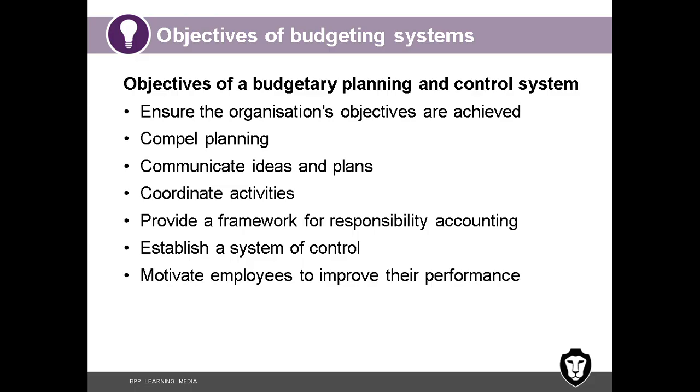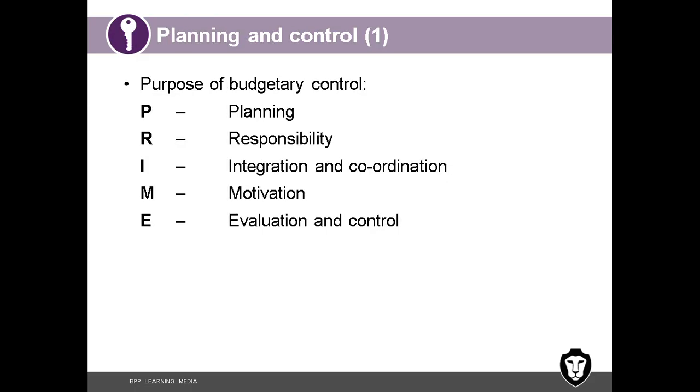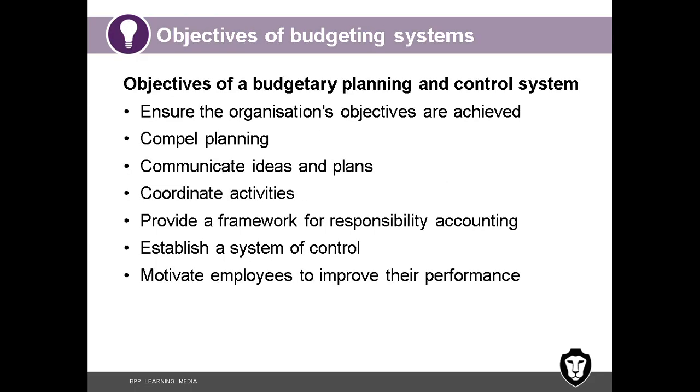Objectives of budgeting systems. You can say objectives, you can say purposes, or you can even say advantages of budgeting systems. Better to know around 5 points. If they say state the advantages of having a budgeting system, you can mention a couple of them. Or if they say explain or elaborate the advantages, then you must be able to explain each of these points a little bit in detail. So look at this. First point says ensure the organization's objectives are achieved.